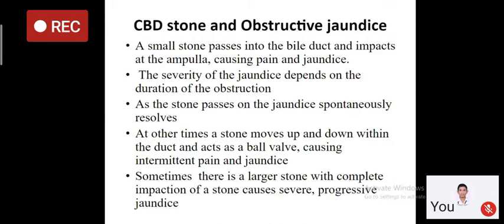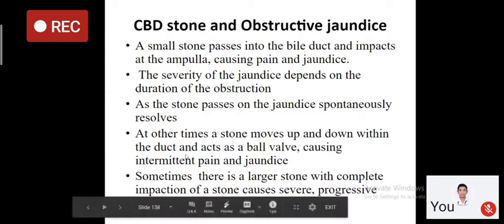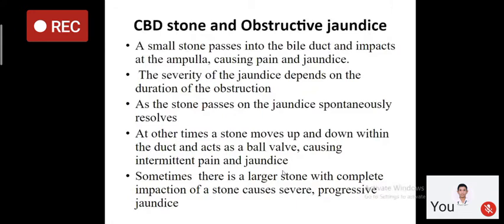Why is this jaundice intermittent? Because the stone which is impacted at the ampulla can pass spontaneously into the second part of the duodenum, thus leading to resolution of that obstructive jaundice. And sometimes a stone moves up and down within the duct and acts as a ball valve, causing intermittent pain and jaundice. So the typical jaundice of CBD stone is painful intermittent jaundice, right?